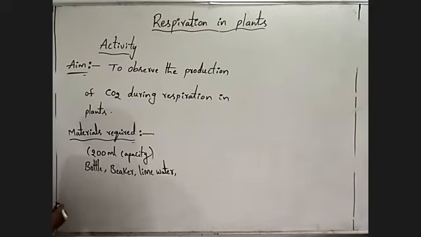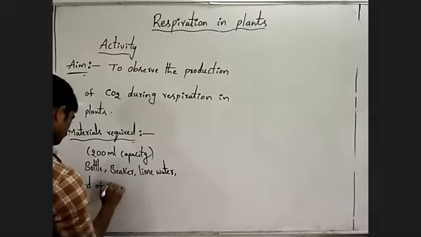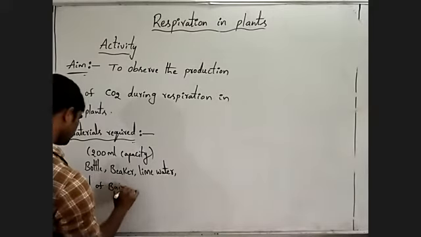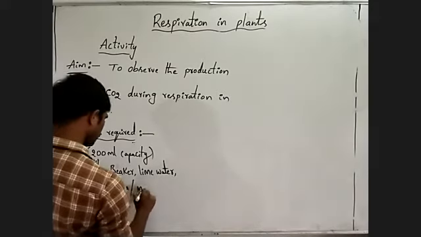Next, germinating seed or seed of bajra or moong.